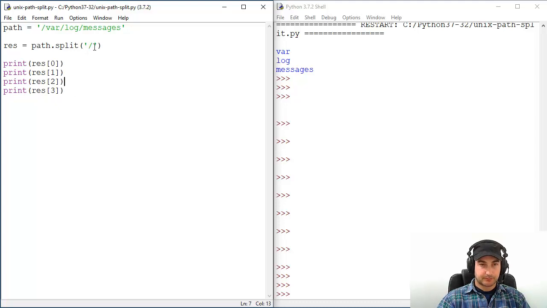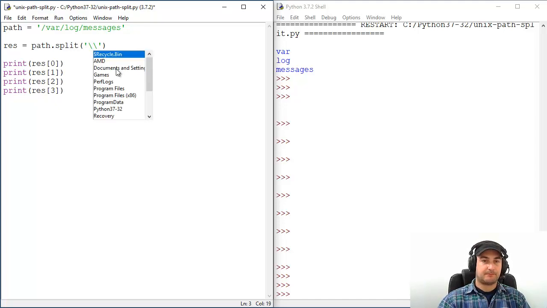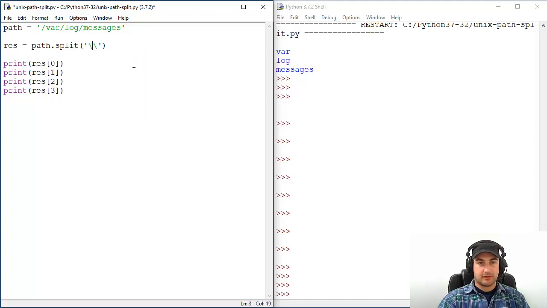When you're dealing with Windows, you will probably use double opposite slashes, but you need to escape them when you're using Windows. So this will not work, but when you escape them with the same symbol, then it will work. Okay, so let's go back to UNIX style.